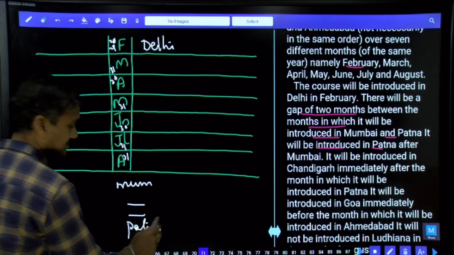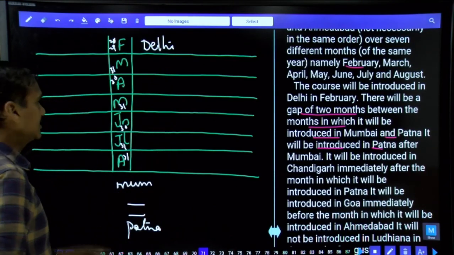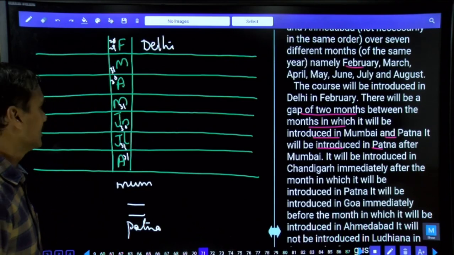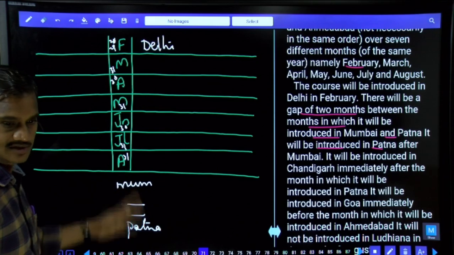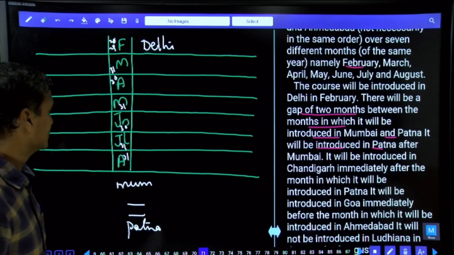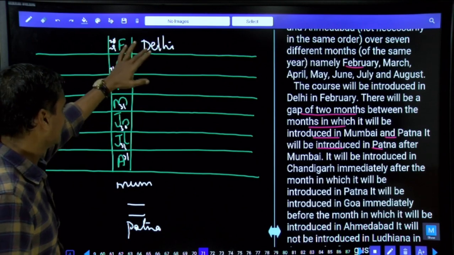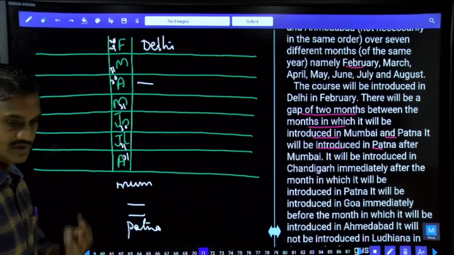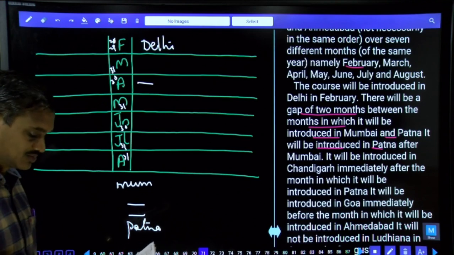2 months gap means among these months in our arrangement. It doesn't mean 2 months according to the calendar, but according to this arrangement. That means if Mumbai is here, then Patna will be here. Mumbai, Patna, Mumbai, Patna. How many possibilities can we have? We can have some 3 possibilities. As more possibilities are there, as of now we cannot represent the data.